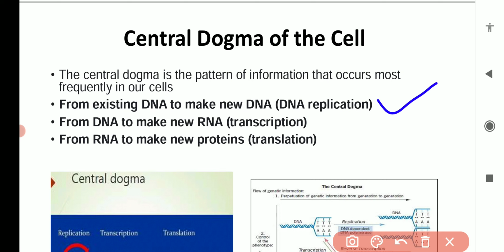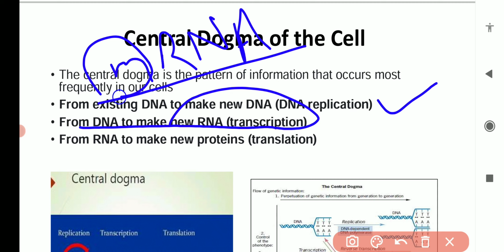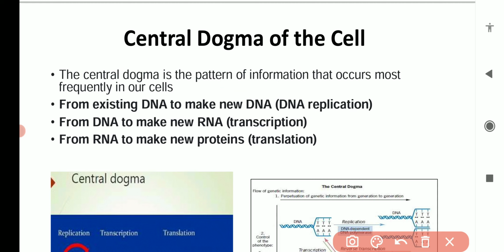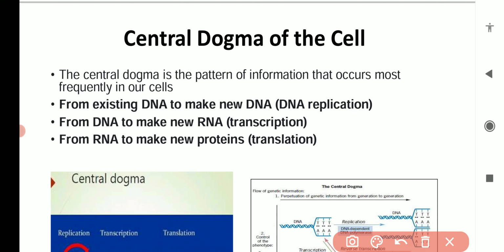After that, from this DNA, it is used to form the RNA also, that is known as messenger RNA. In our previous video, we have discussed that different types of RNA are there in the cell. One of those is messenger RNA. So from DNA, messenger RNA is formed by the process of transcription, and this RNA is used to form the protein by the cell. Okay, and this process is known as translation.